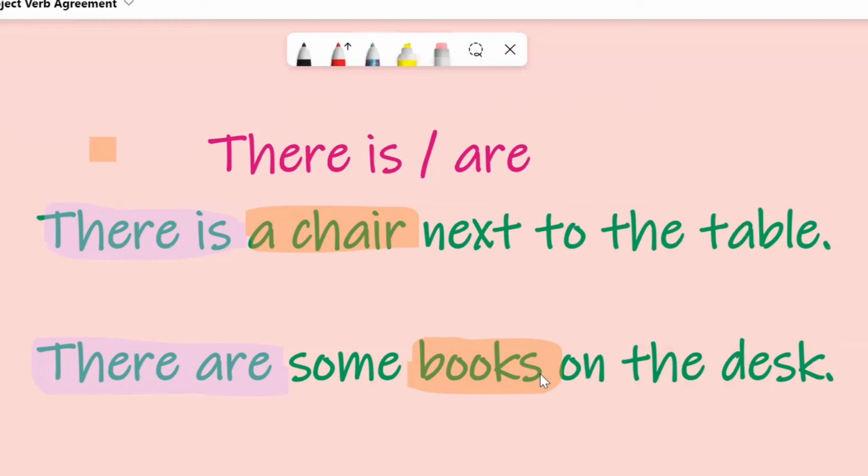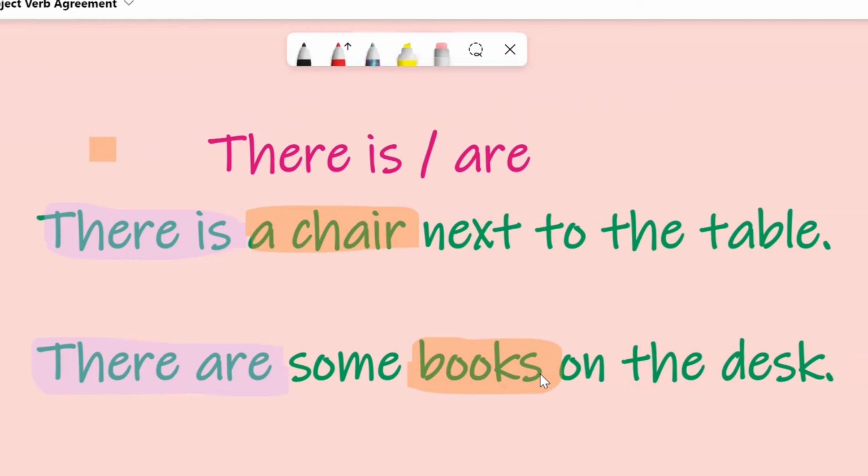There are and there were. There are is present and there were is past, but both are followed by plural nouns. So the subject with there are and there were is always plural. There are some books on the table. There were some bottles next to the chair, and so on.